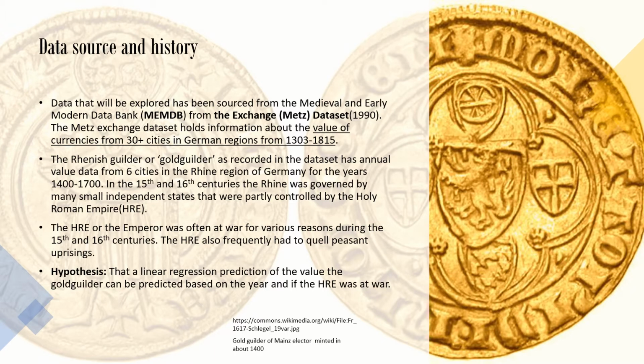Data will be explored based on data that was sourced from the Medieval and Early Modern Databank, which has the exchange dataset from METS. That dataset for the exchange rate has values of currencies from 30 cities from the 1300s to the 1800s. The Rhenish Guilder, or Gold Guilder, which is one of the ones we'll be talking about, is recorded in the dataset with annual value data from 6 cities from the 1400s to the 1700s, so the 15th and 16th centuries.